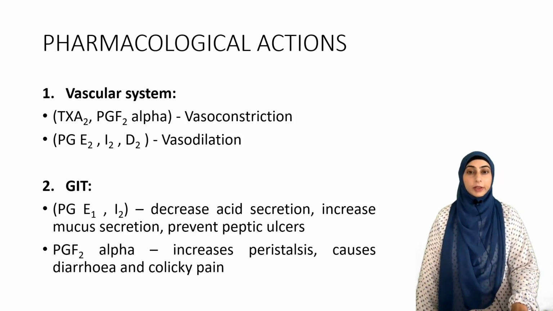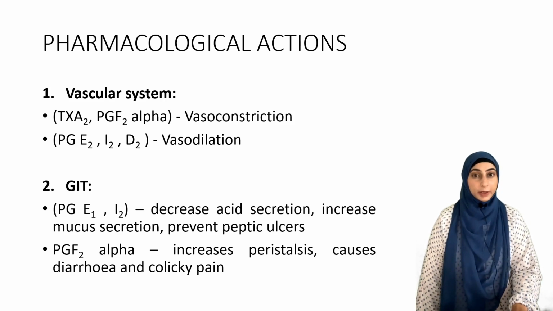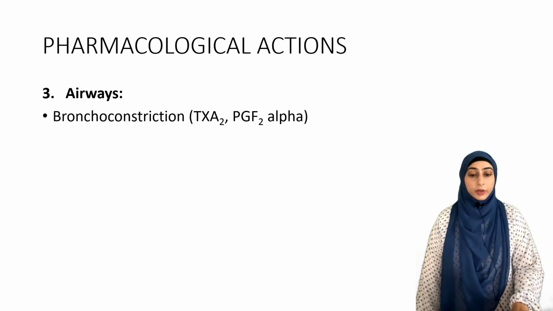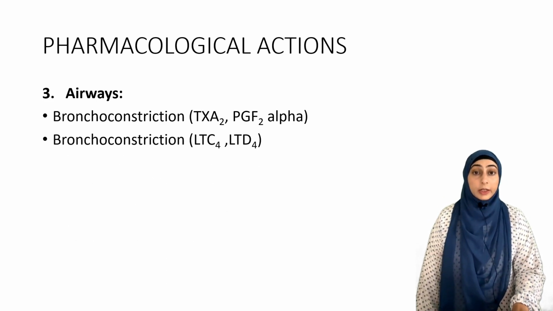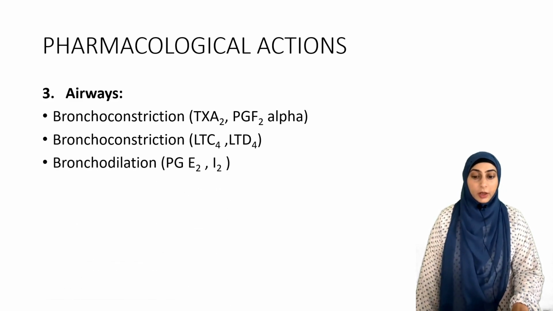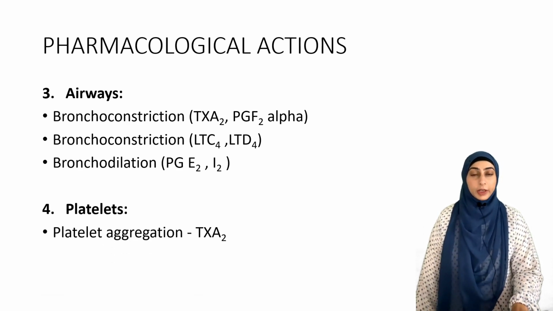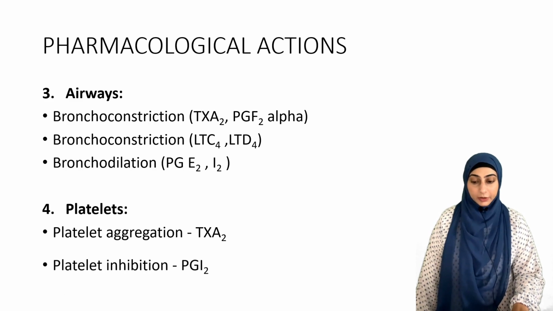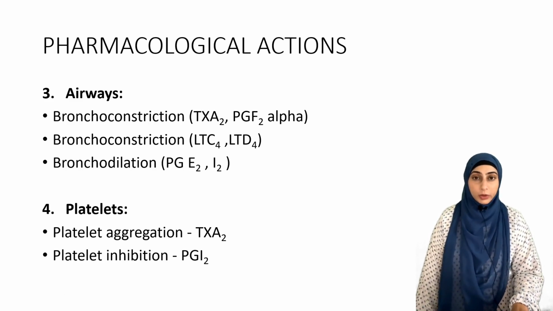F2 alpha on the other hand increases peristalsis, causes diarrhea and colicky pain. In the airways, thromboxane A2 and prostaglandin F2 alpha cause bronchoconstriction. The leukotrienes C4 and D4 also cause bronchoconstriction, but E2 I2 prostaglandins cause bronchodilation. In the platelets, thromboxane A2 is a strong platelet aggregator, whereas prostacyclin, which is also called PGI2, is an inhibitor